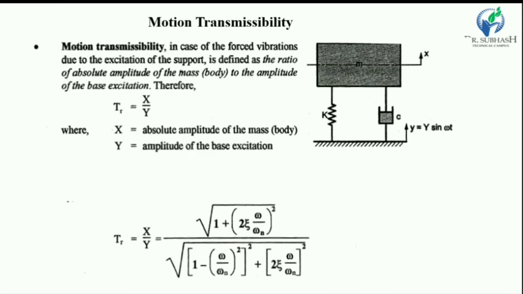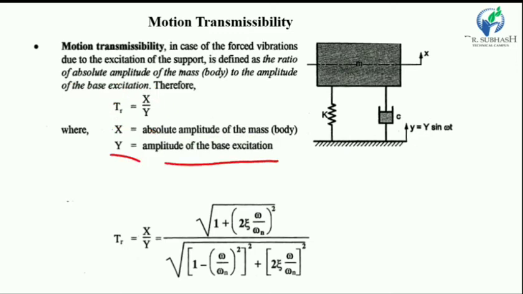Now see the motion transmissibility. First in this session we discussed the force transmissibility, and now we discuss the motion transmissibility. Motion transmissibility, in case of forced vibration due to excitation of the support, is defined as the ratio of the absolute amplitude of the mass to the amplitude of the base excitation. Therefore, the motion transmissibility is x upon y, where x is the amplitude of the mass and y is the amplitude of the base excitation.